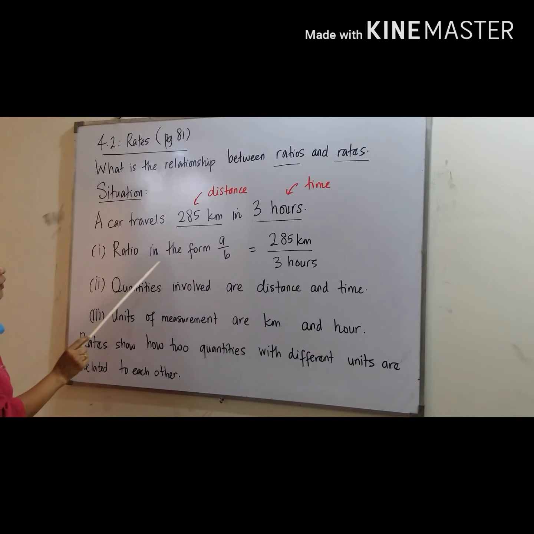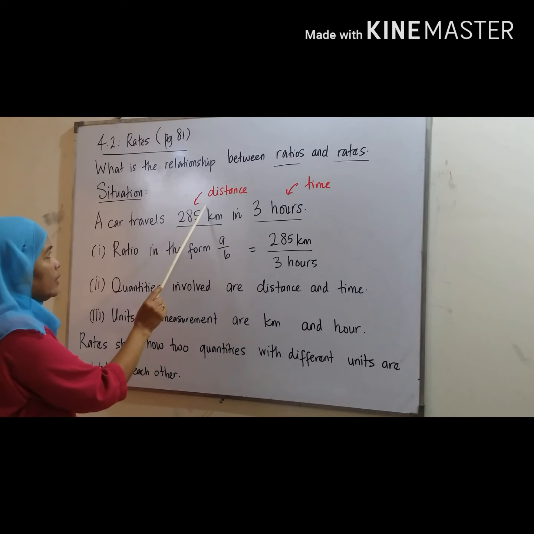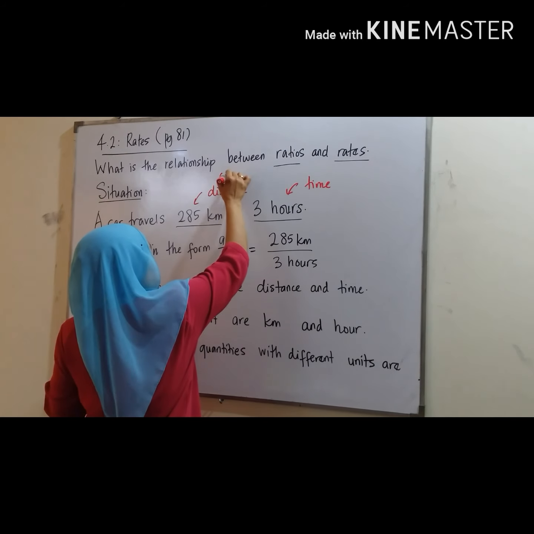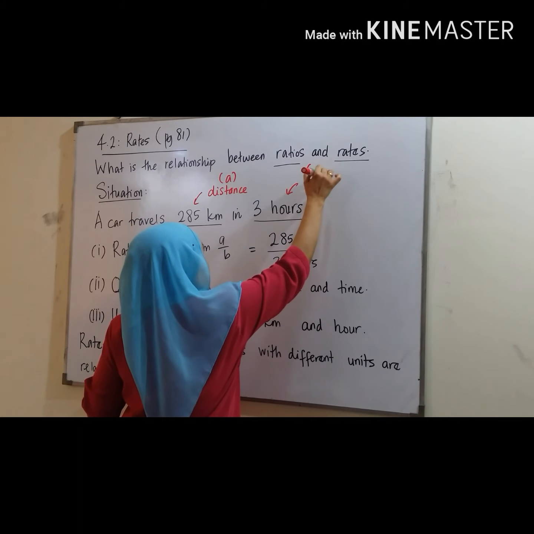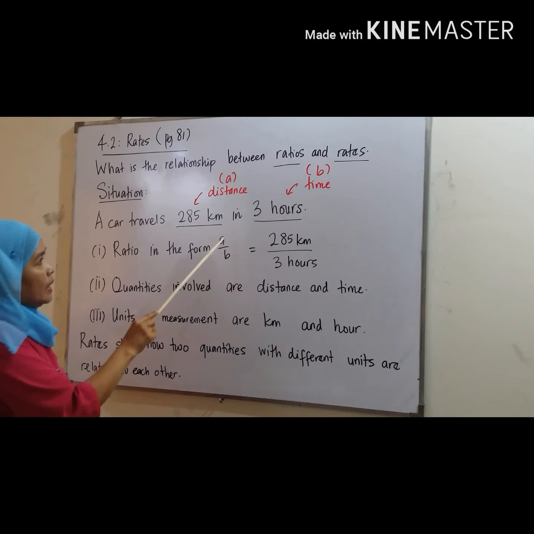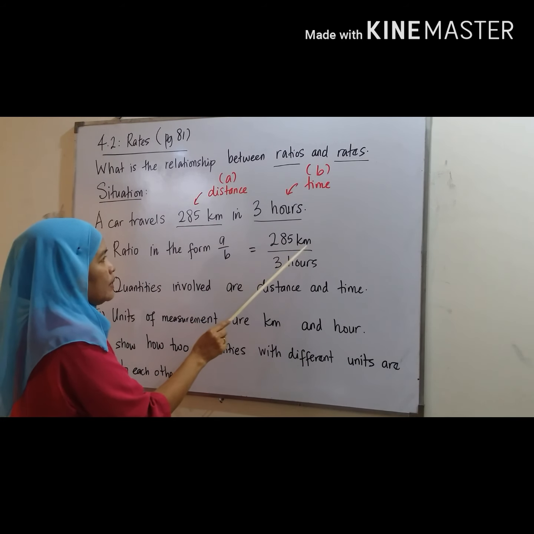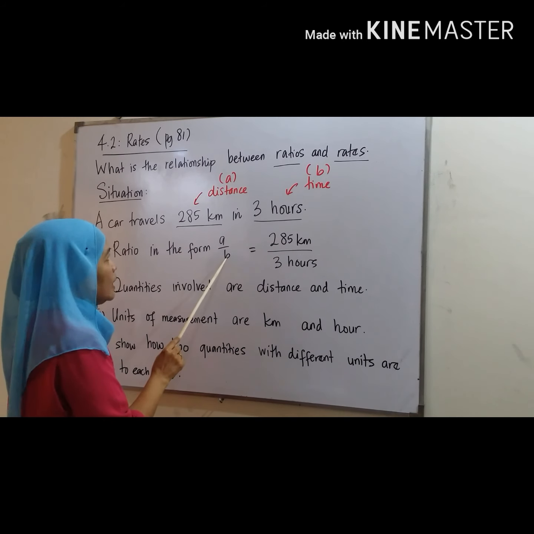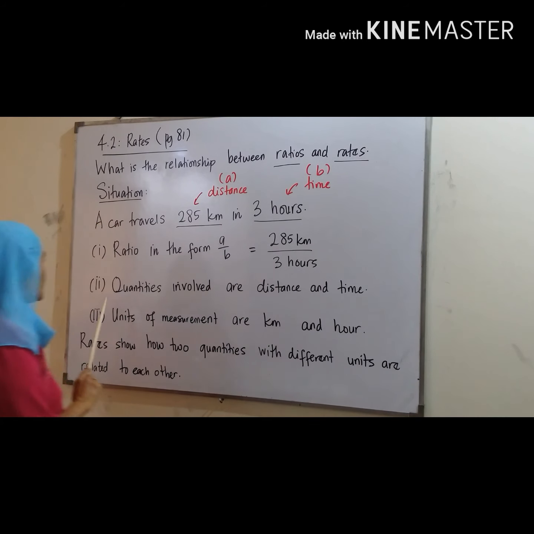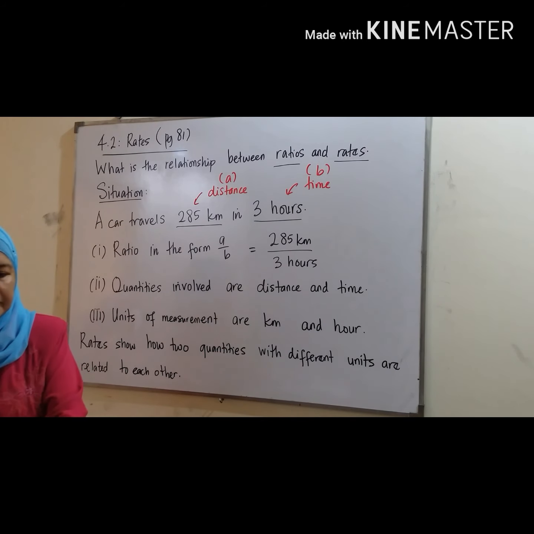So ratio in the form A over B: this is our A, and this is our B. So A divided by B is 285 km per 3 hours. The quantities involved are distance and time, correct?